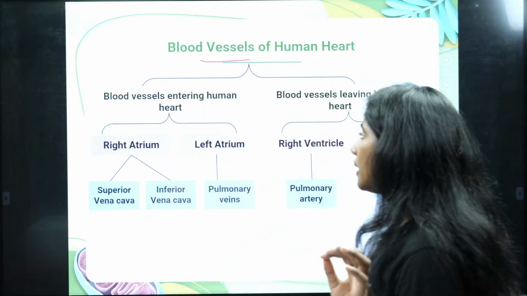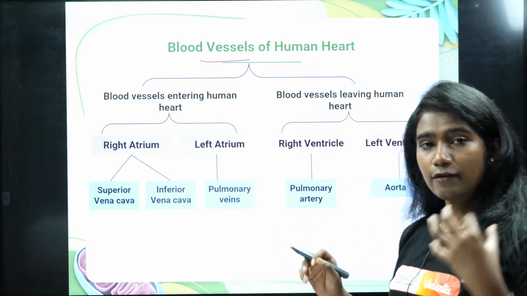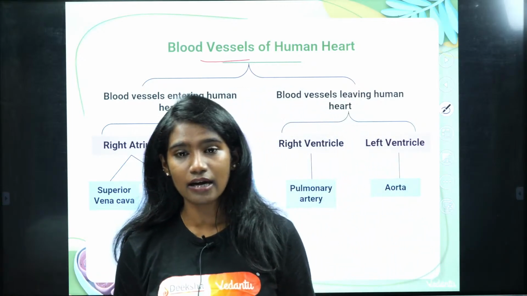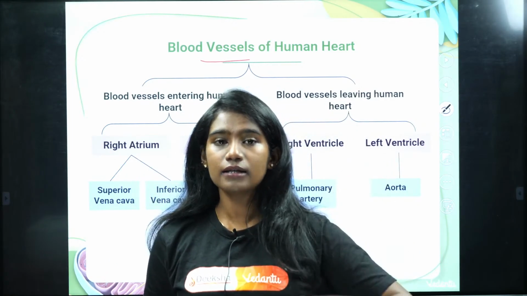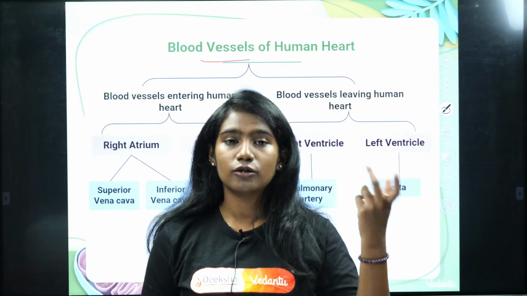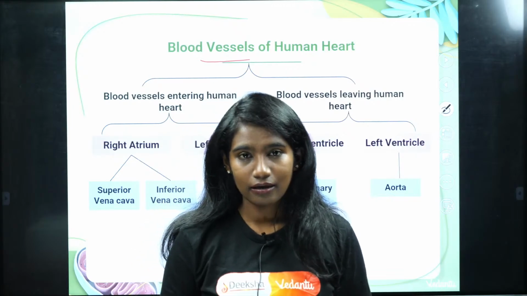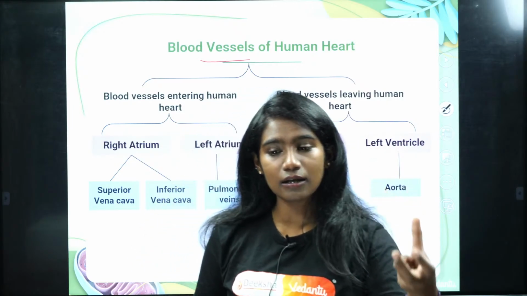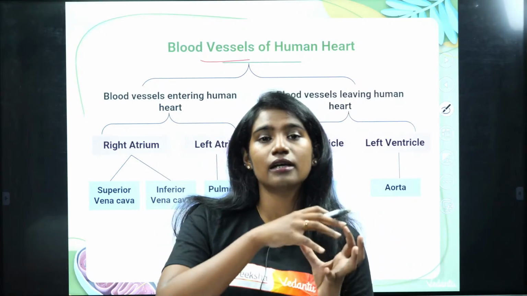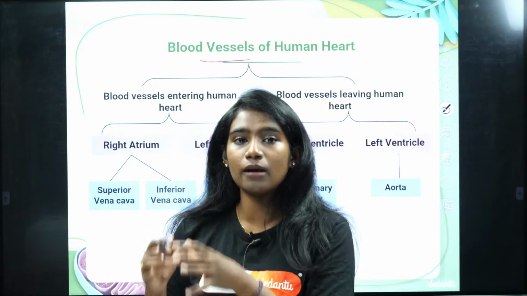First, where does the blood enter in our heart? There are four chambers. First the blood enters the right atrium through the superior vena cava and inferior vena cava. Then from the right atrium the blood moves to the right ventricle, and from the right ventricle the blood is pumped to the lungs. Who carries it? It is the pulmonary artery.